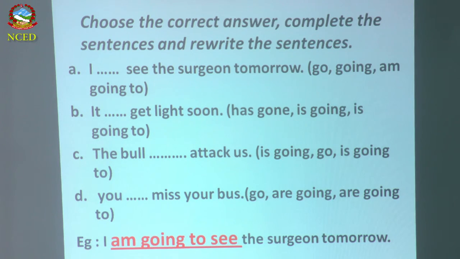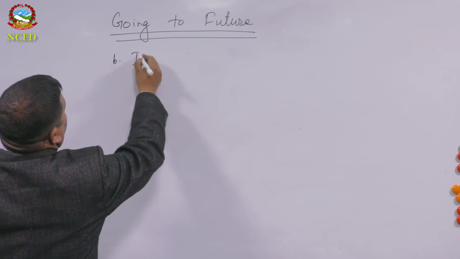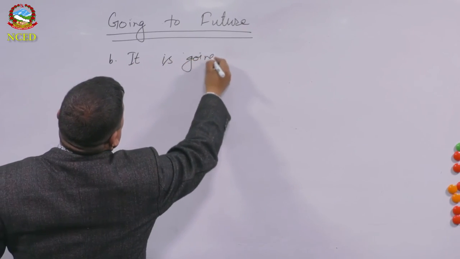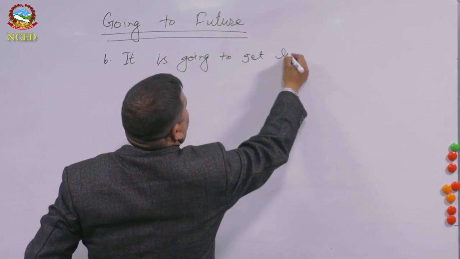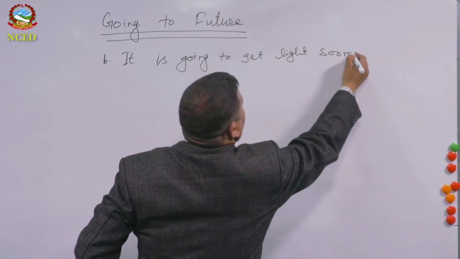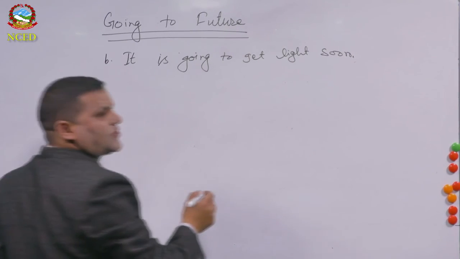Look on the board. It is going to get light soon.